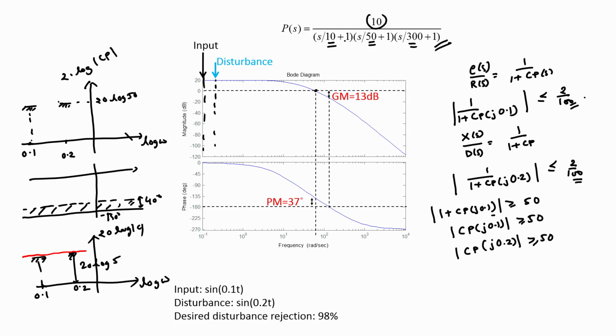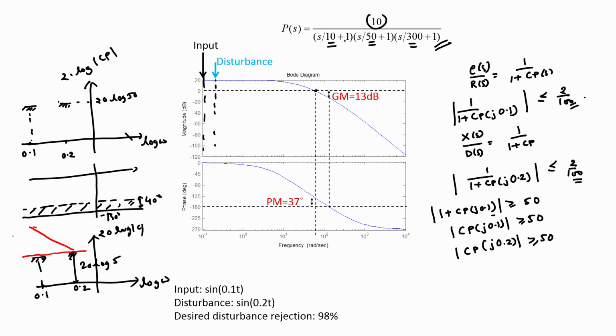I can have a controller with a decreasing magnitude characteristic such that at the frequency 0.2 radian per second the magnitude is 5, and at lesser frequencies the magnitude is even greater, and therefore our performance specification at 0.1 radian per second is met even better than what was specified to us. So, this is one possible trend. I can have a variety of trends.